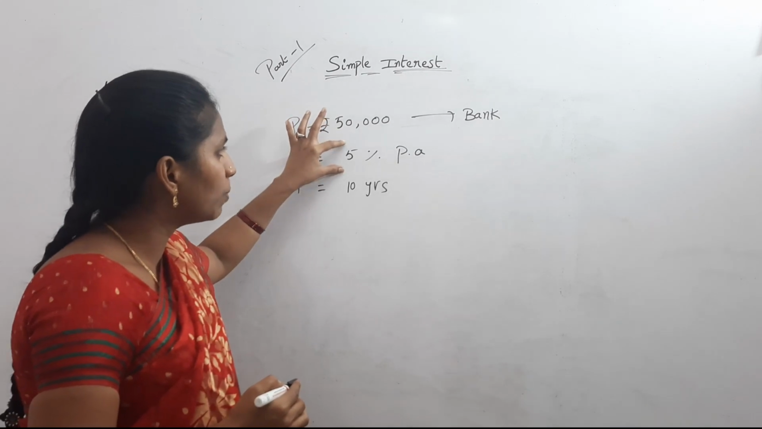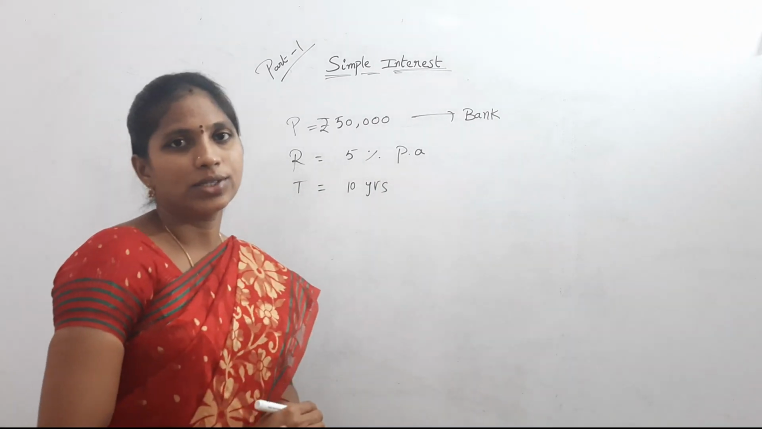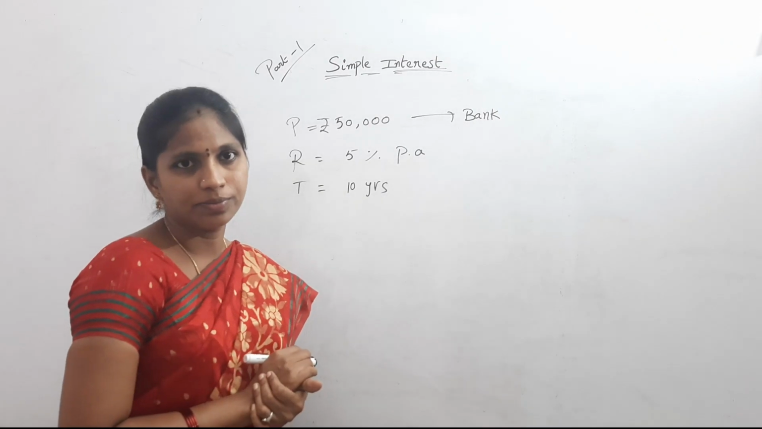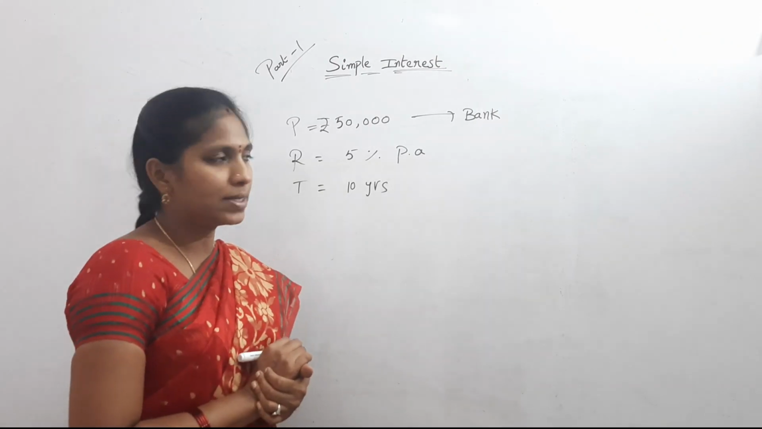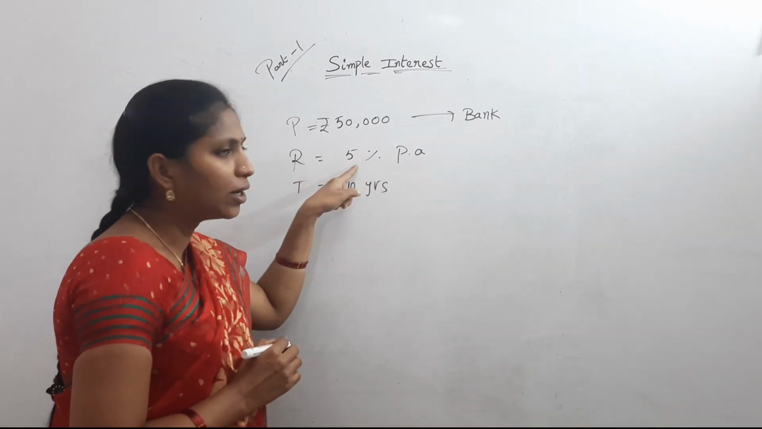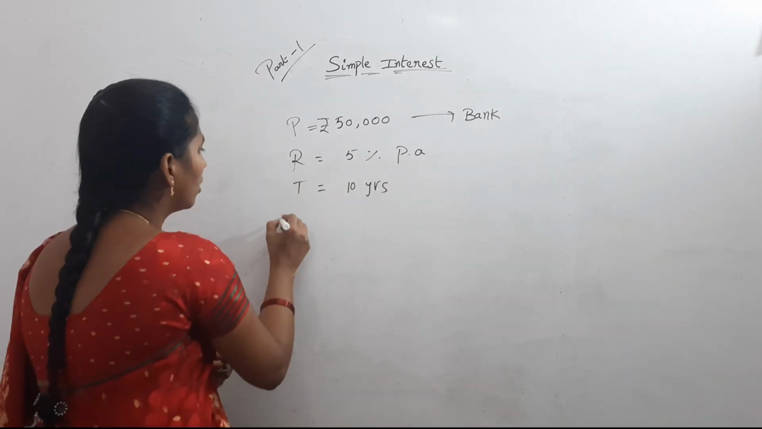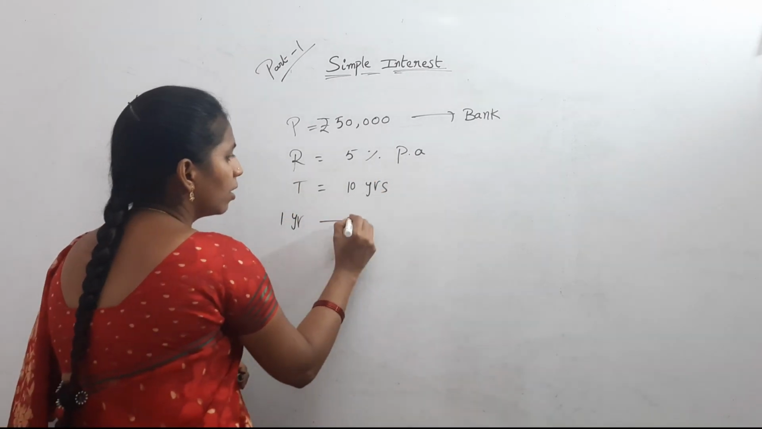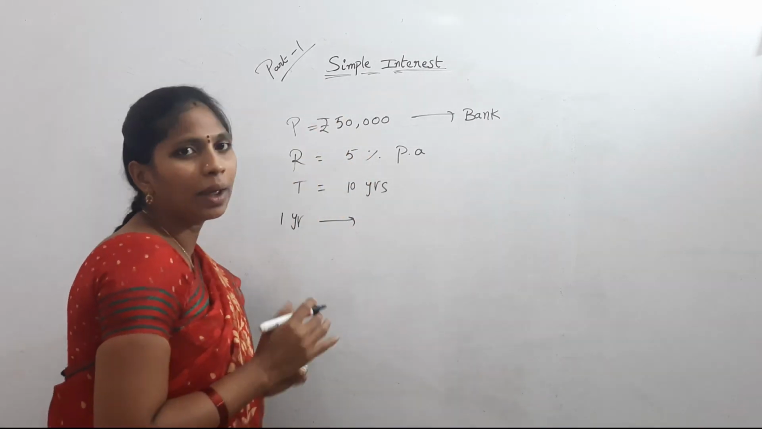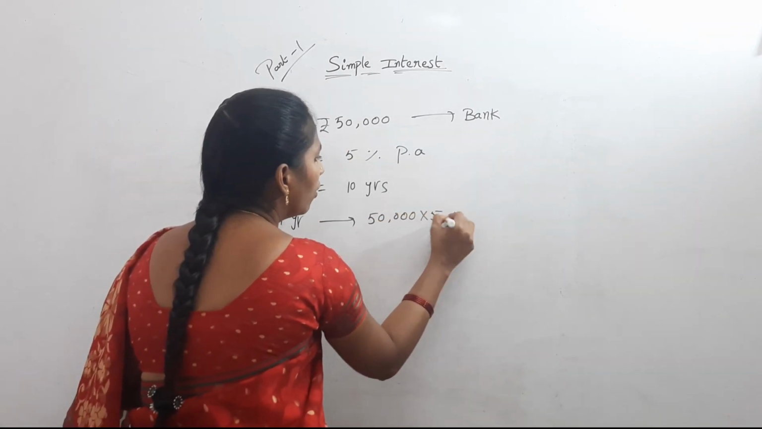50,000 rupees, 5% per annum rate of interest and time period is 10 years. Now I want to calculate the simple interest. Per annum means per year. How much percentage is the rate of interest? 5%. So for the first year, what is the interest? Calculate 5% on the given amount 50,000. So 50,000 into 5%.